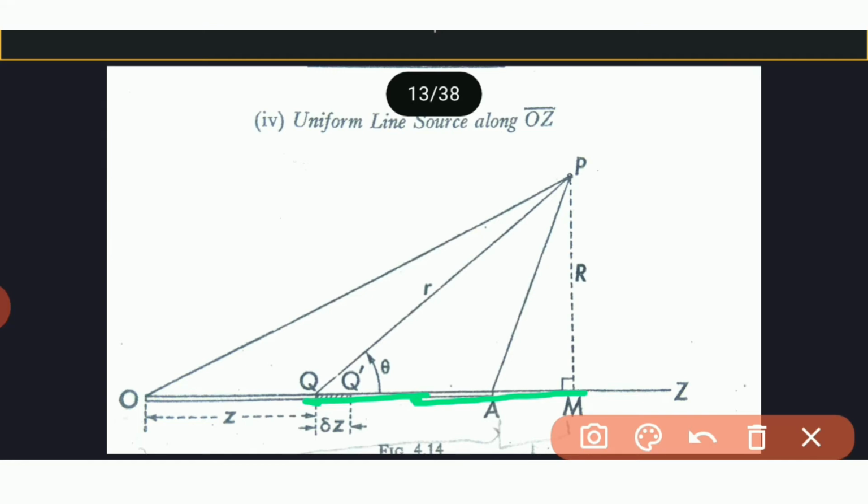This OA is L, so total distance of this OA is L, AM is B, and this PM is R. And this OQ is Z. We want to find this QM distance. What will be the QM distance?